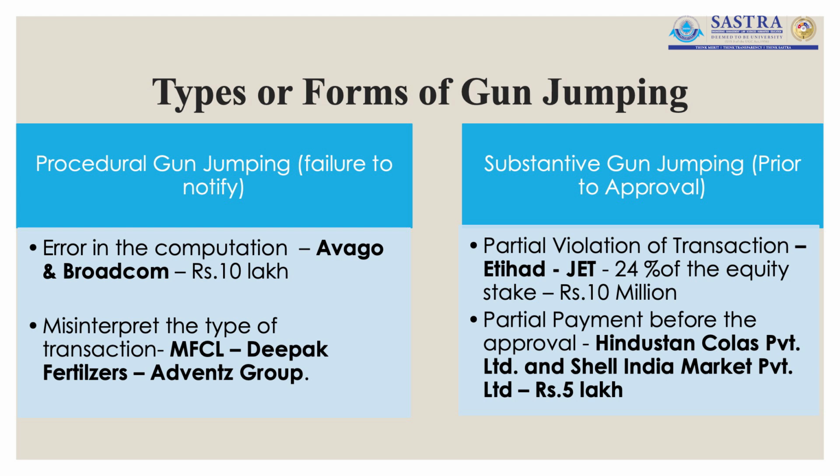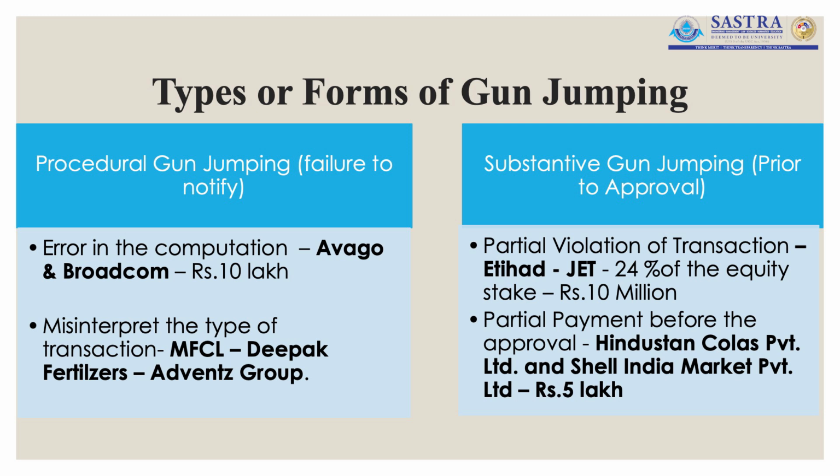It could happen in two ways. One is partial violation of transaction, another is partial payment before the approval. If it is partial violation of transaction, one of the parties to the consolidation would be involving themselves in some kind of partial agreement. They will go ahead with the agreement with another party, which is considered to be the partial violation of the transaction.